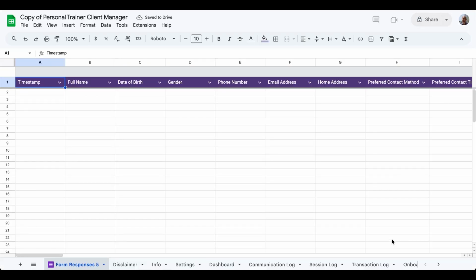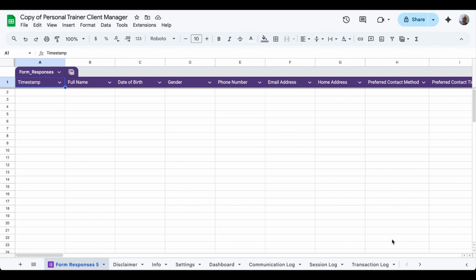And so now it'll go through and link the form and the spreadsheet together. You'll see it's created this new tab in the client manager sheet, and it has the timestamp, the name, basically all of the questions from the form. When a client enters their information in the form and clicks submit, the information will automatically pop up here. You don't need